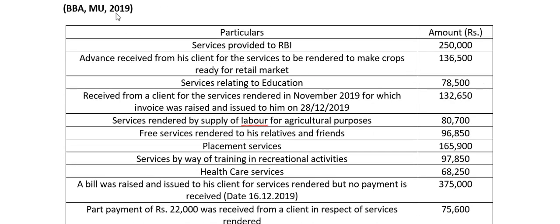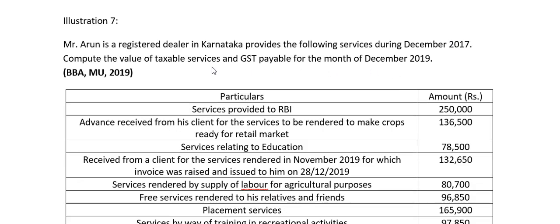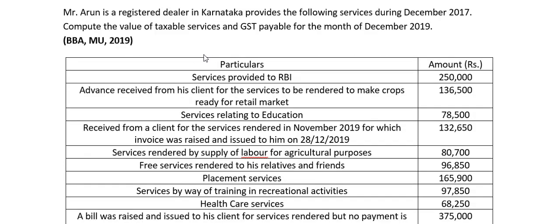So, this was asked in 2019 by Mangalore University for BBA students. Services provided to RBI, 2,50,000. This will be taken in taxable turnover. They have asked us to find out the value of taxable services, so we will take this.